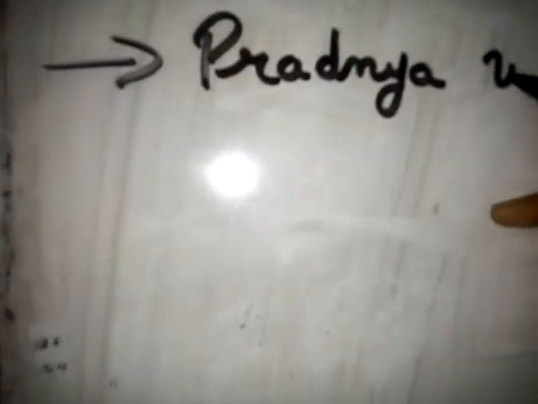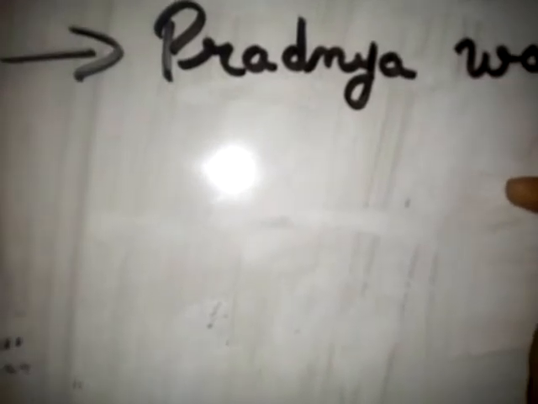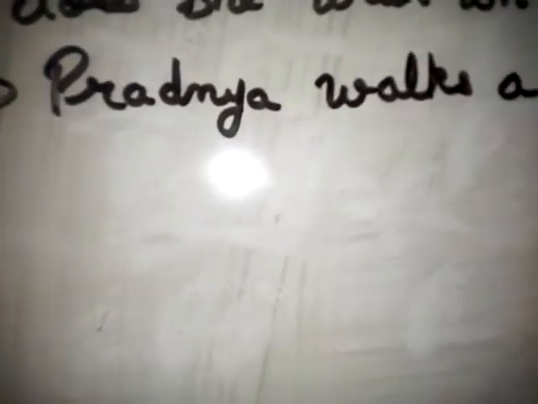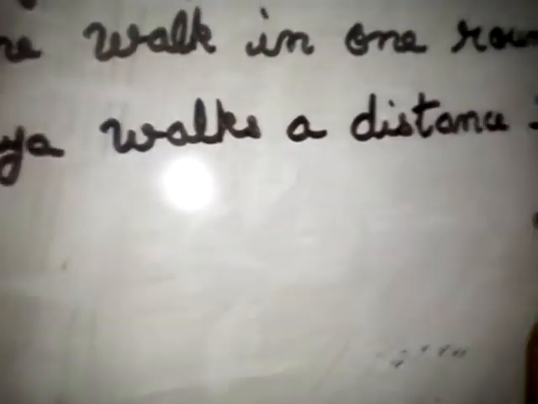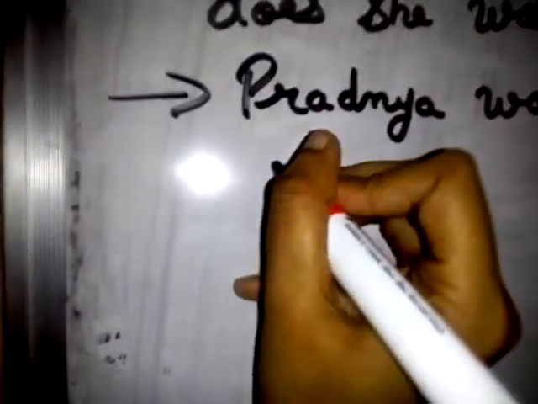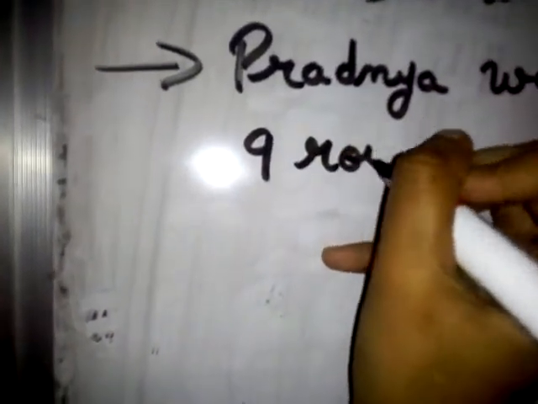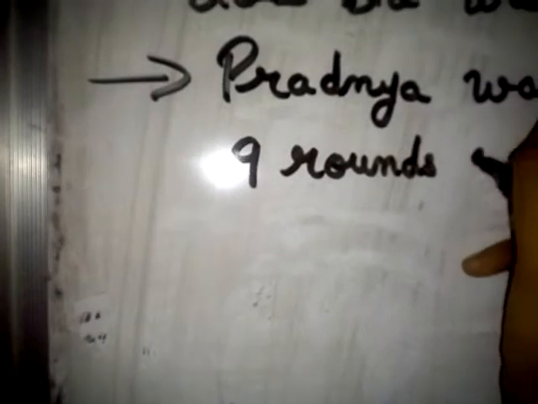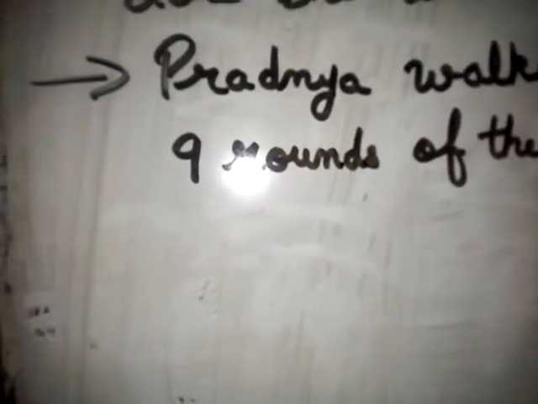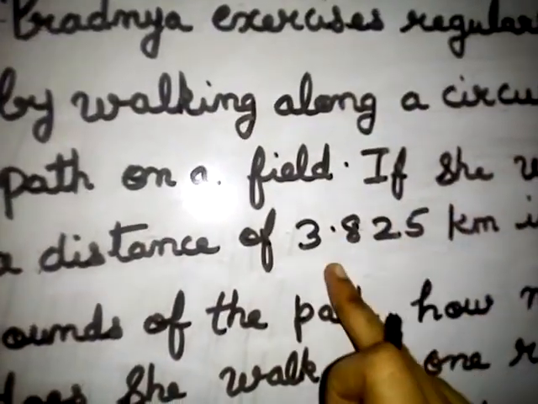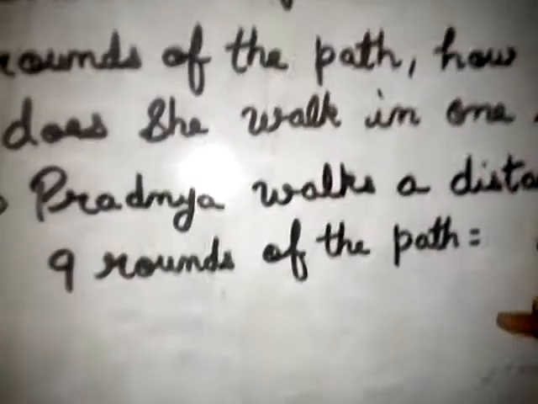Pradnya walks a distance in 9 rounds of the path, is given 3.825 km.